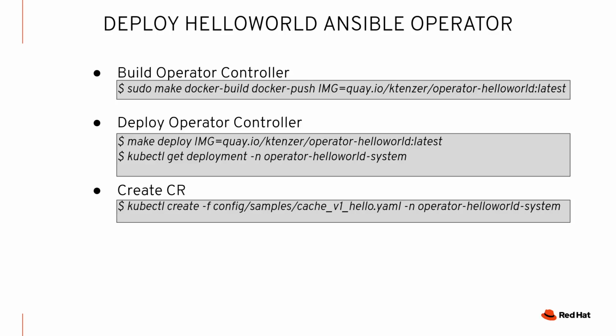I'm using quay.io. Once we've built our container and published it, then we're going to deploy it. What's going to happen here is it's going to do a Kubernetes deployment. Again, the SDK has already created a deployment for this, so we don't have to do anything. We just run this command. It's going to deploy it in a project called operator-helloworld-system. That's the default. You can change that.